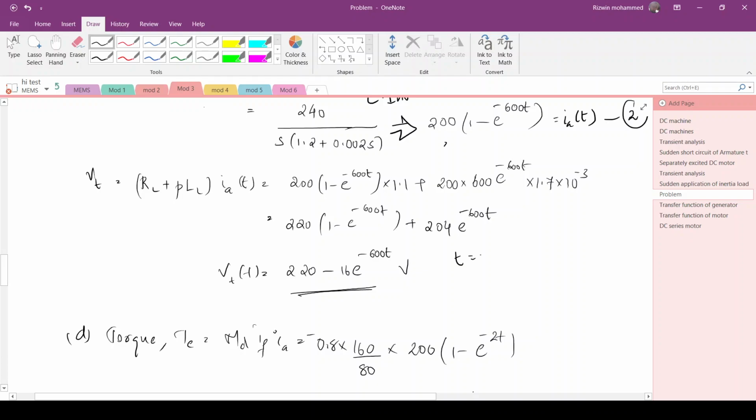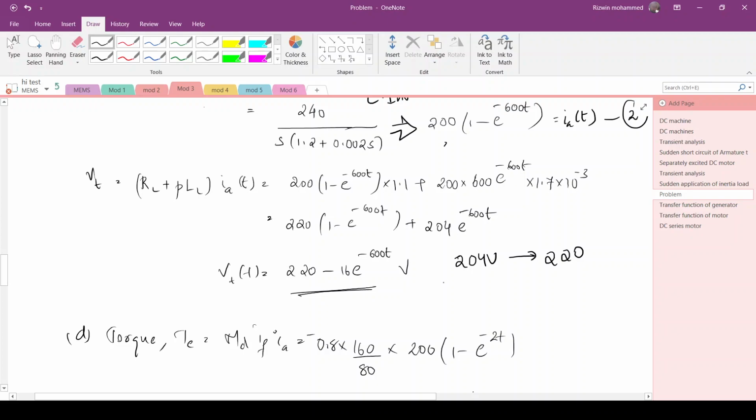So if t equal to 0, what will you get? This term will become 1, and you will get 204 volt. So when you suddenly apply a load, the voltage drops to 204, and at t equal to infinity, this term gets eliminated. So the terminal voltage will develop back to 220 volt itself. So that's the variation.